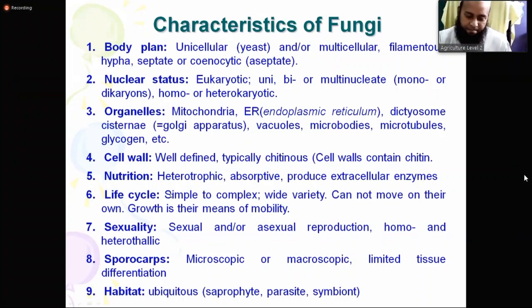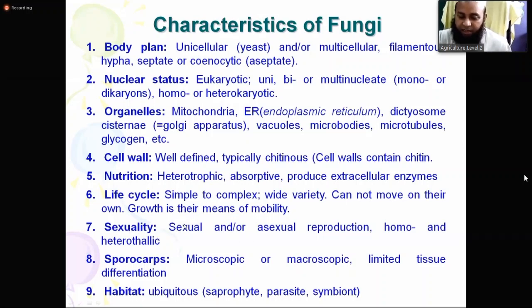Life cycle, simple to complex. They have a wide variety of life cycles. They cannot move on their own. Growth is the means of mobility. So how do they move? By their growth. If they want to go from one place to another, they enlarge their body and reach there. That means by their growth, they can move.